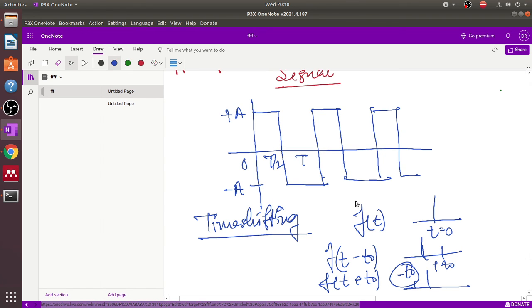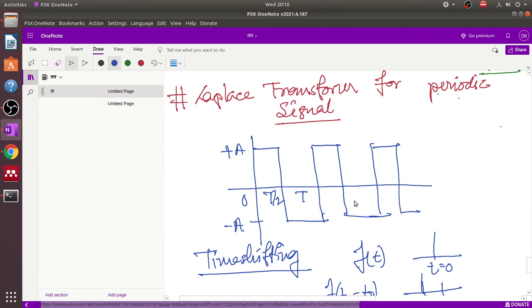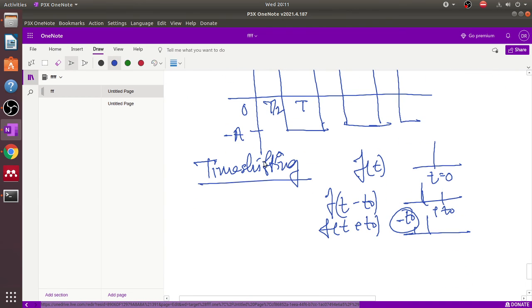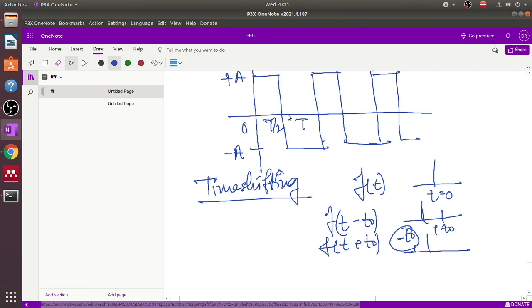So here we apply the principle of periodic signal. For the periodic signal we formulate the mathematical formulation of the Laplace transform. So first of all, consider this signal is named f(t).